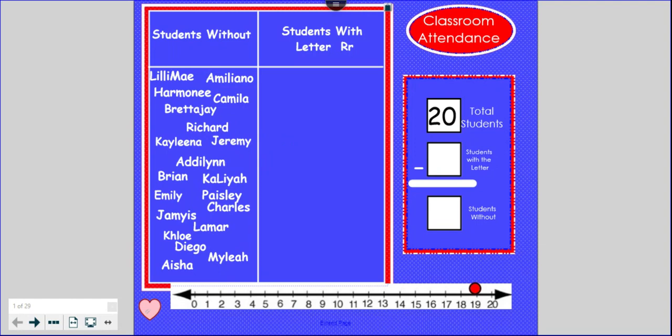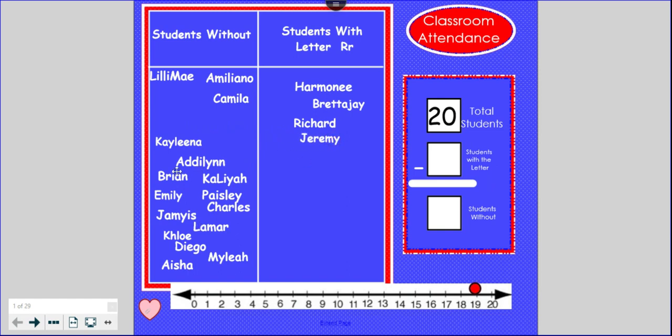Today we are going to sort our names by students who have an R in their name, capital or lowercase, and students who do not. So let's take a look at our names to make our number sentence. I see Harmony has a lowercase r, and so does Bretta J. Richard starts like a capital R. Jeremy has a lowercase r, and so does Brian.